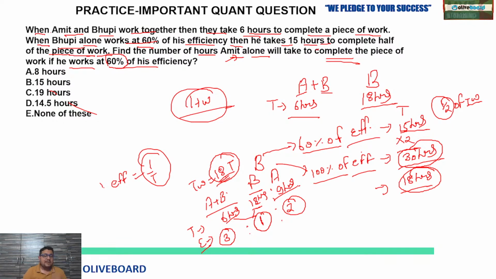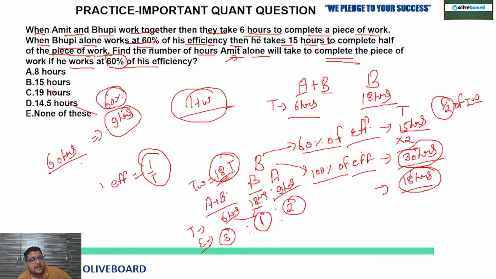But when he works at 60% of his efficiency, how much time? You can do it in two ways. If he works at 60% of his efficiency, then the time is 9 hours divided by 60%.